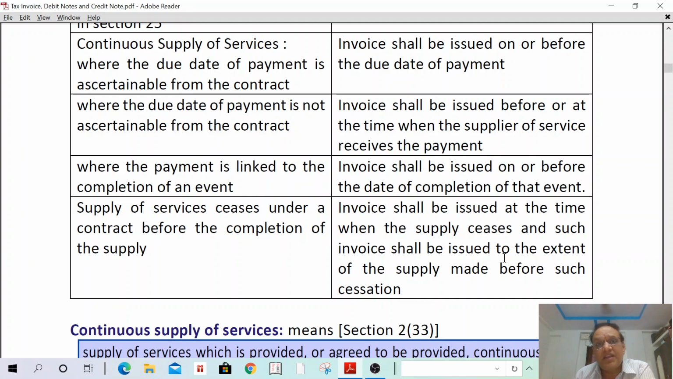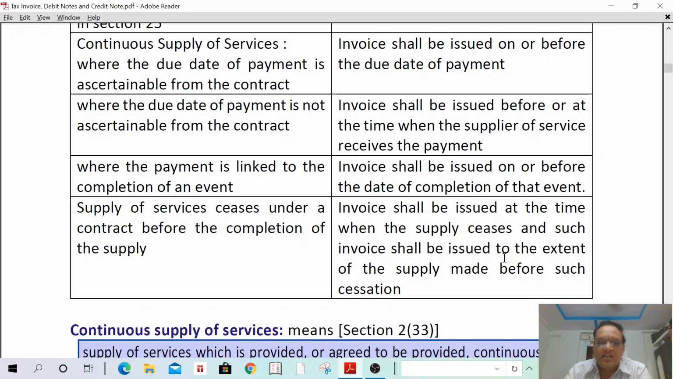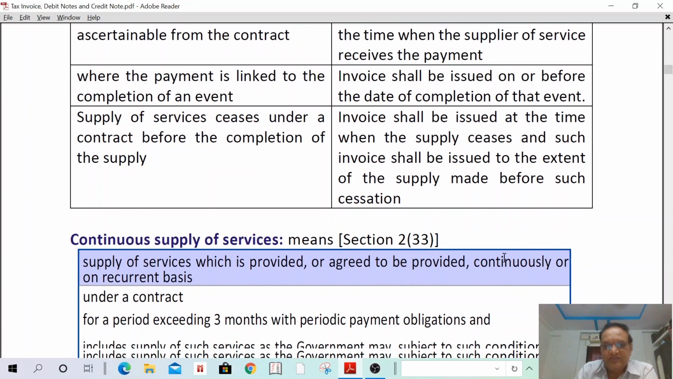What is the value of supply? January, February, March. For 3 months I have to raise a bill on the date such services have ceased. Understand? I can read: invoice shall be issued at the time when the supply ceases, and such invoice shall be issued to the extent of supply made before such cessation. I think you have understood. Okay? Next concept.